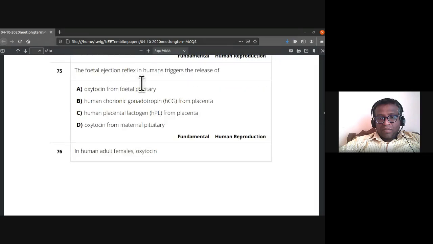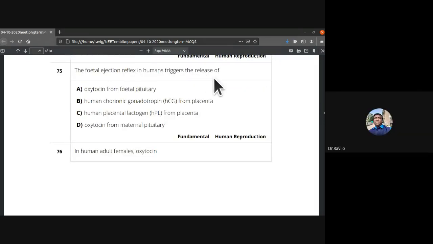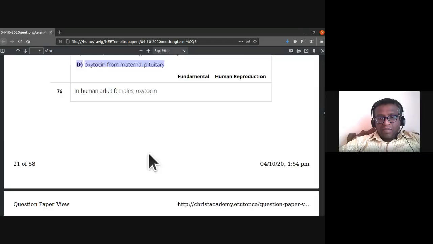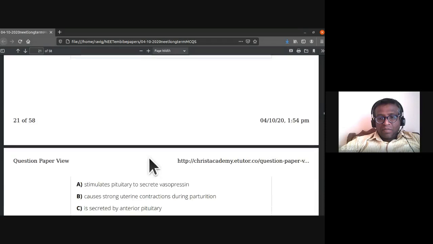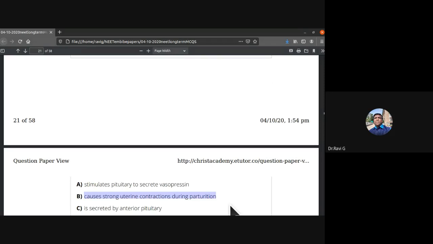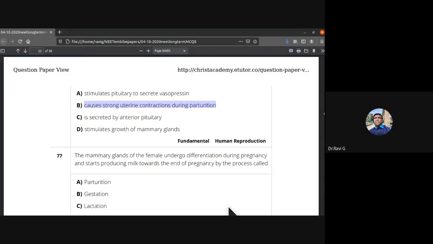So the fetal ejection reflex in human triggers the release of oxytocin from fetal pituitary, human chorionic from placenta; it is oxytocin from maternal pituitary. So D is the answer. 75th, D is the answer. 76th, in human adult females, oxytocin stimulates pituitary to secrete vasopressin, causes strong uterine contractions during parturition. So B is the answer. 76th, B, it causes strong uterine contractions during parturition.